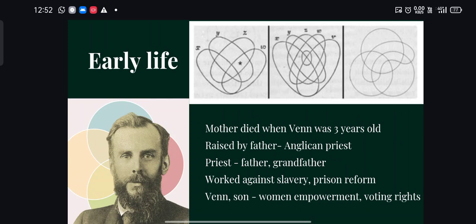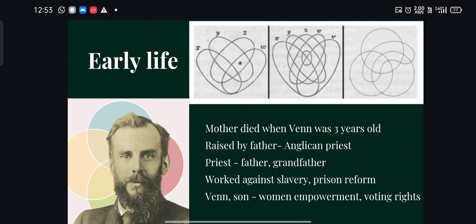Both the father and grandfather of John Venn were priests, and they both worked for social reforms. They were very service oriented people. So following their path, our Venn also became a priest in his later life. Also he performed many activities for social reforms. He handed it on to his son, and his son also followed the same path. Venn and his son worked mainly for women empowerment and voting rights, and his father and grandfather worked for social reform activities.